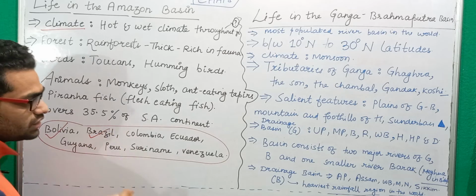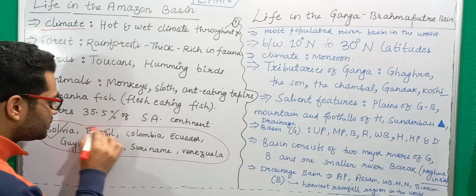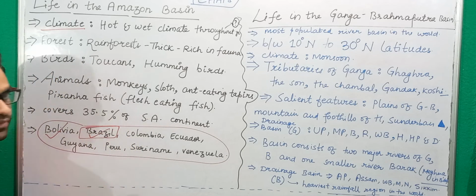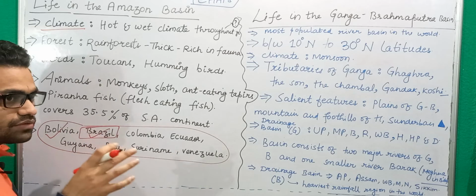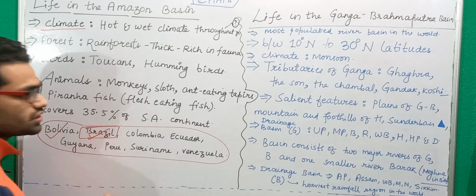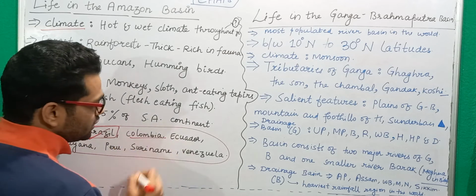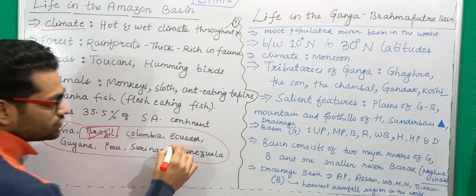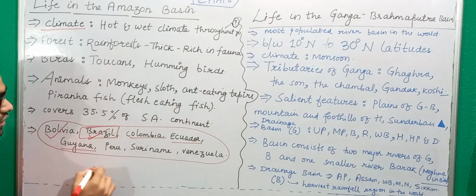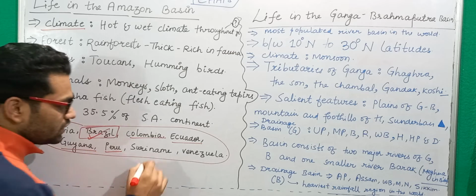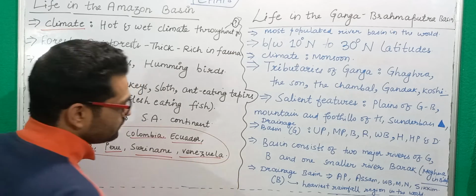Then you have Brazil. Brazil is a very important country in this part, because the Amazon river mostly flows through this country, right? Colombia, one of the tributaries flows. Ecuador, you have Guyana, then you have Peru, then you have Suriname, and then you have Venezuela.